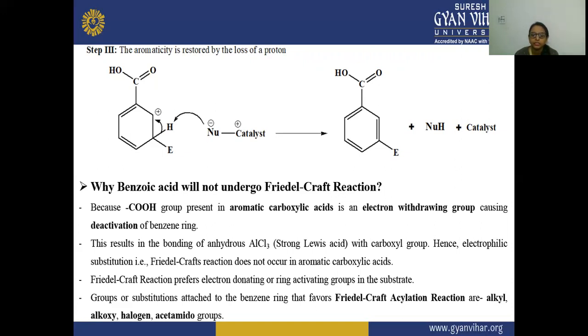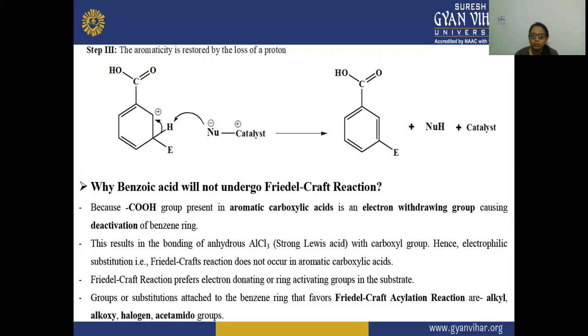So the electrophilic substitution, that is your Friedel-Crafts reaction, does not occur in this aromatic carboxylic acid, and the Friedel-Crafts reaction prefers the electron donating or ring activating group in the substrate. So the Friedel-Crafts reaction happens in that benzene ring or substrate which has an electron donating group or a ring activating group attached. These are the groups or substituents attached to the benzene ring that favor Friedel-Crafts acylation reactions.